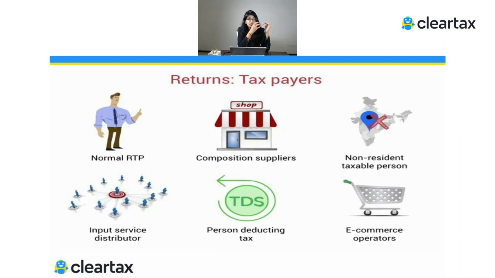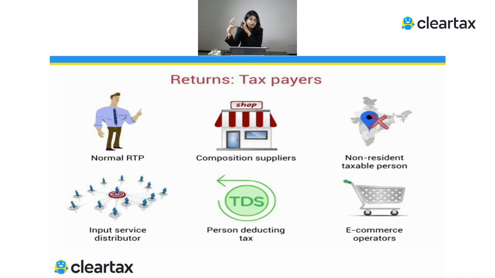Along with that, whatever purchases he would have made, he is anyhow going to claim it. But here, because there was certain TDS which has been deducted by this PSU, which they would have already deposited to the government, this person will also be able to claim it, as it was paid by the PSU on his behalf. So this is the TDS provision. And now, obviously, this person also has to file some return so that he knows there is a certain amount which has already been deducted and is reflected in his electronic cash ledger.